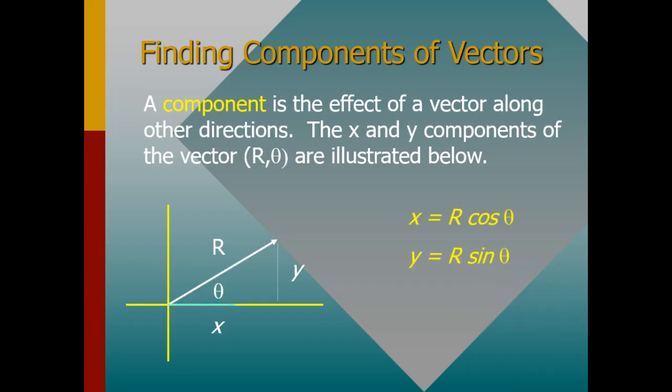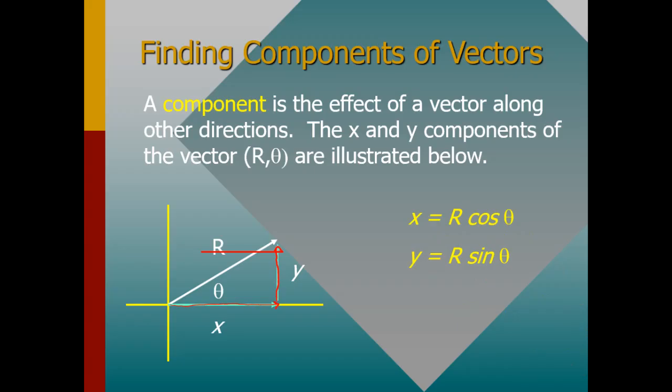It has the x component, which is moving from here, going this side, isn't it? So this is the x component, and then we have the y component, which is that one. So the x component and the y component are coming up with the resultant.